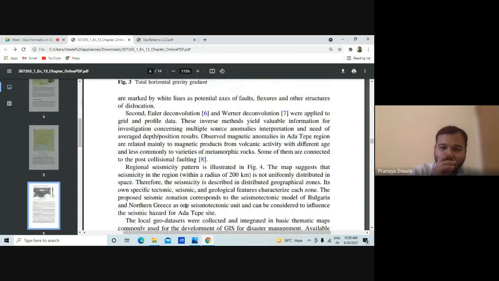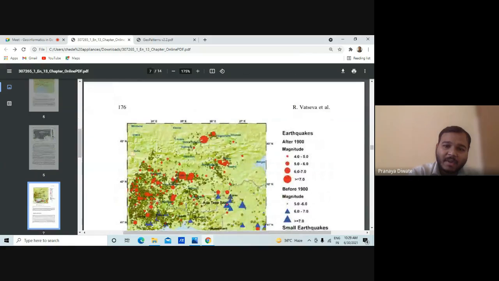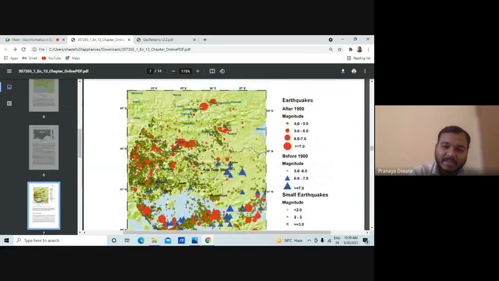Second, Euler deconvolution. So these all are applied for the grid and profile data. This inverse method yields valuable information for the investigation concerning multiple source anomalies. So these all are the data sets which we require.